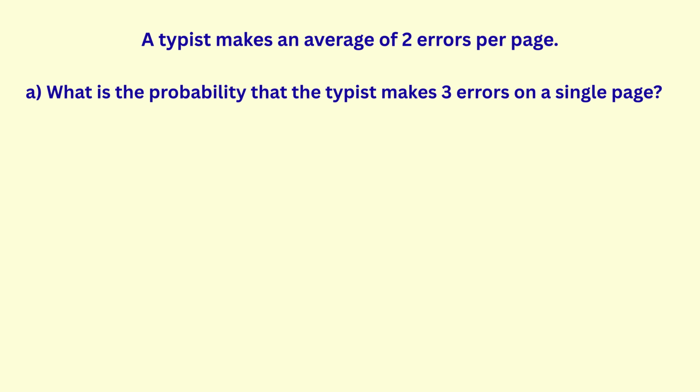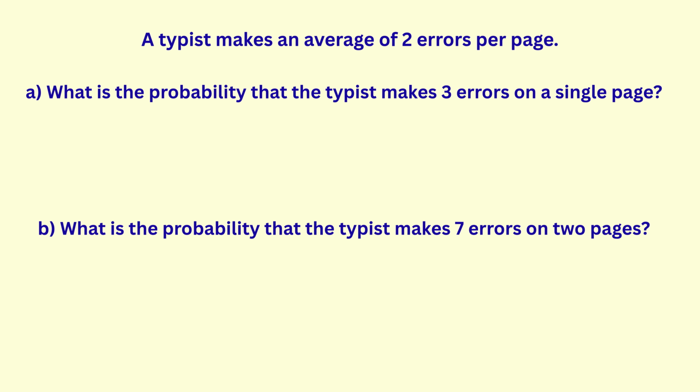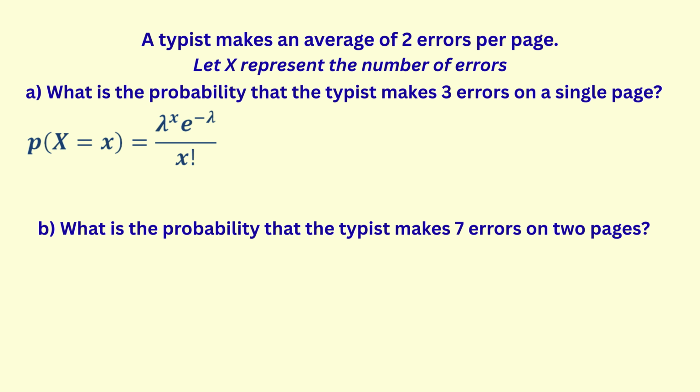Let's look at another problem. A typist makes an average of 2 errors per page. What is the probability that the typist makes 3 errors on a single page? What is the probability that the typist makes 7 errors on 2 pages? Since we are given the average number of events in a particular space, the events being errors and the space being a page, we can say the discrete random variable x follows a Poisson distribution, where x represents the number of errors. That means in the first part, we are finding the probability that x is equal to 3.